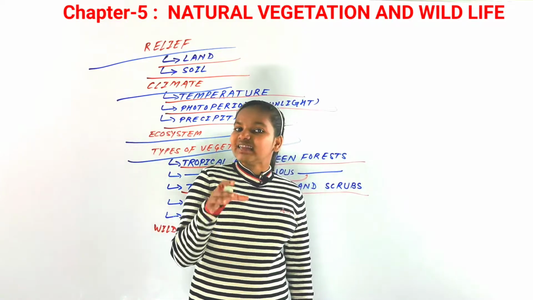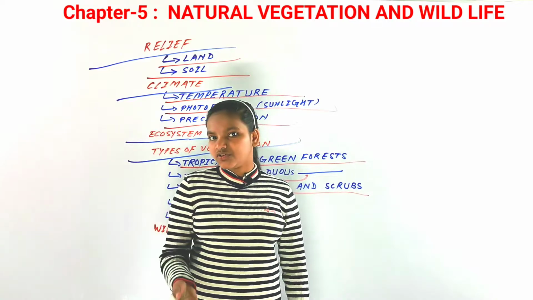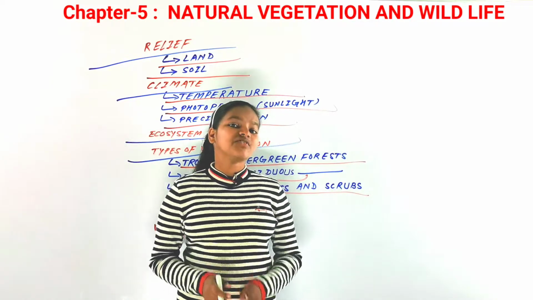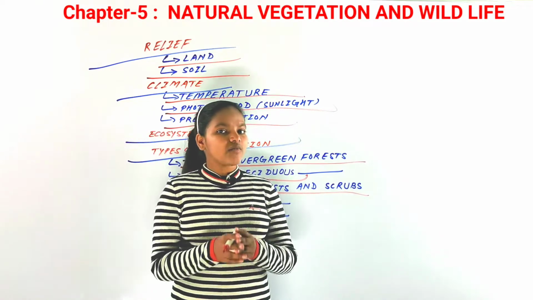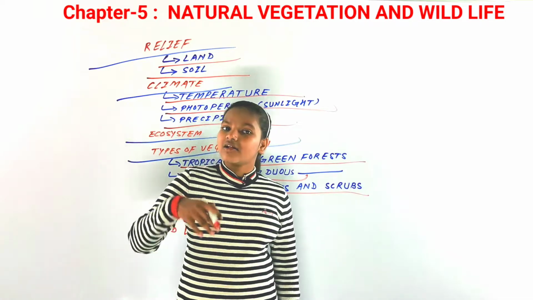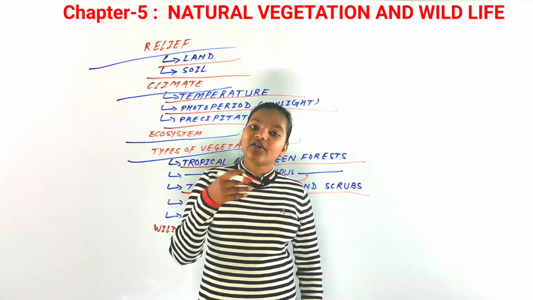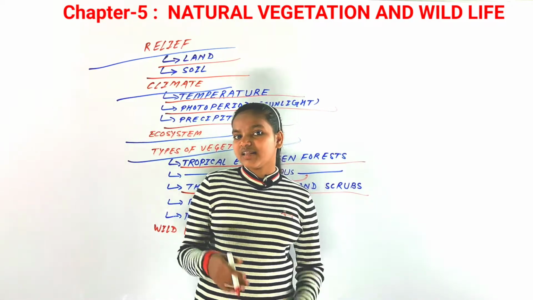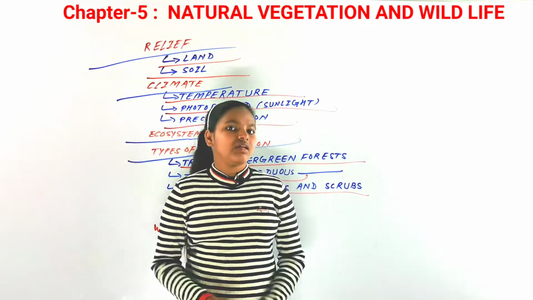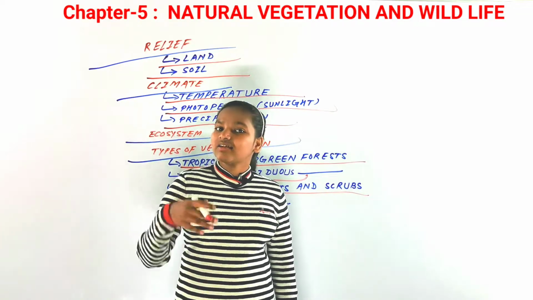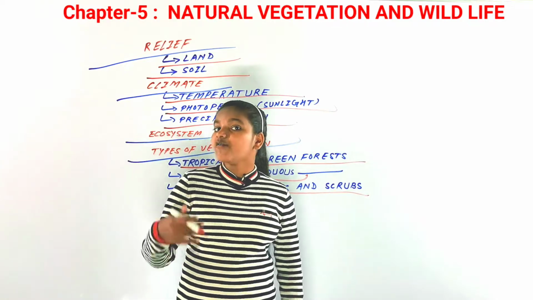Their roots go very deep in the soil to get moisture, even from far underneath. So these thorn forests and scrubs grow in the semi-arid region of our country, and the animals found in these regions are mostly reptiles. You could find different types of reptiles, different types of lizards, and many other animals like rabbits, foxes and wolves that are found in the thorn forests or scrubs. They are also found in the northwestern part of India.